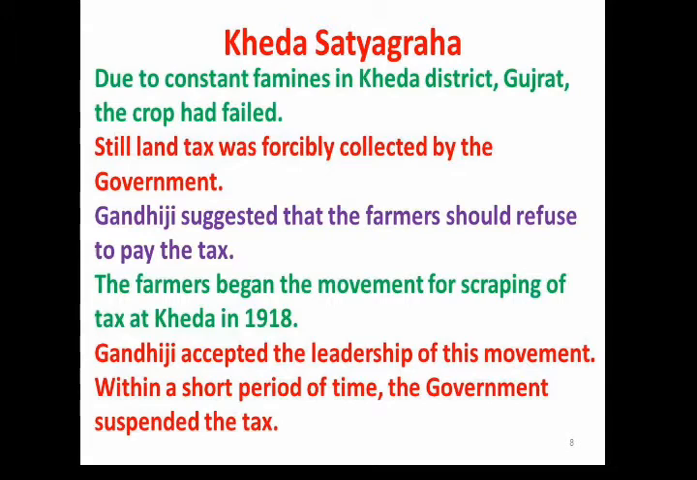Gandhiji suggested that the farmers should refuse to pay the tax which the British government had imposed. The farmers began the movement for the scrapping of the tax at Kheda in 1918. Gandhiji accepted the leadership of this movement. Within a short period of time, what happened? The government suspended the tax. It means the Kheda Satyagraha also became successful.